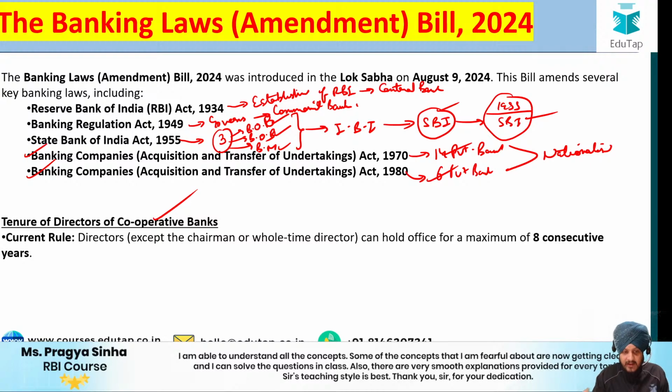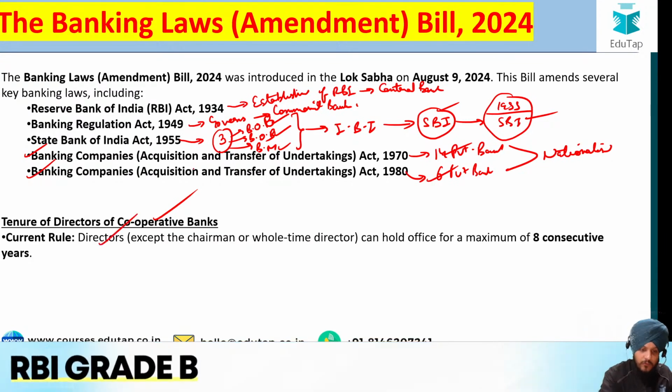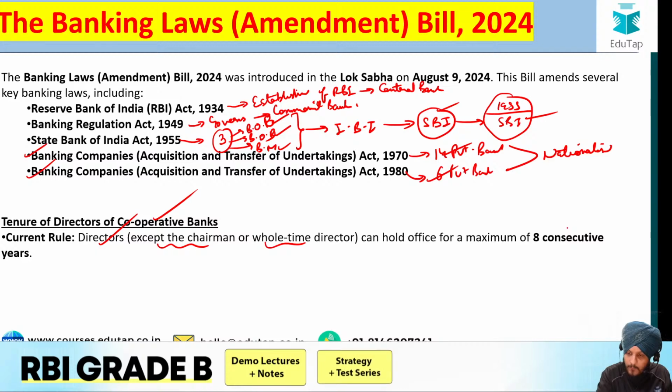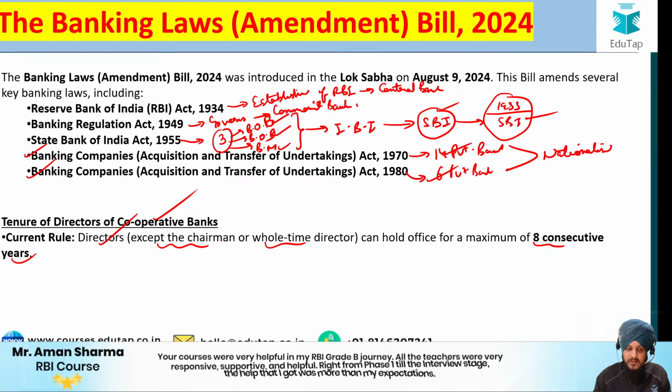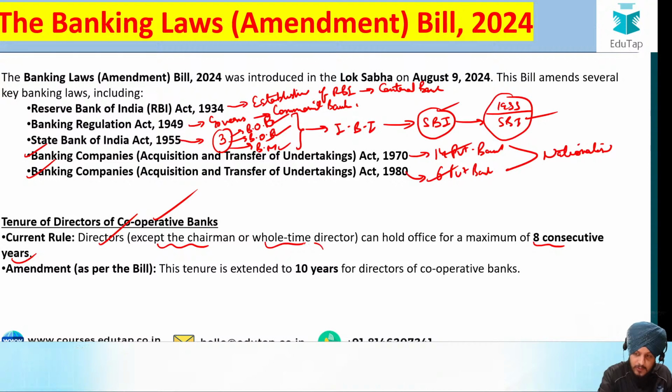And what does this amendment say? So basically the current rule, by which I mean the rule that was there before the amendment, was that the directors of a certain type of cooperative bank, except the chairman and the whole time director, can hold office for a maximum of 8 consecutive years. That was the rule before the amendment. That is, the tenure is of 8 consecutive years. But now what has been changed? As per the amendment, this tenure is extended to 10 years.